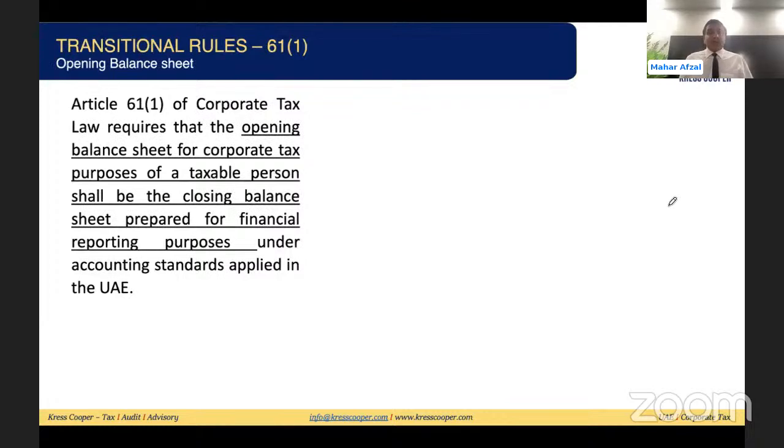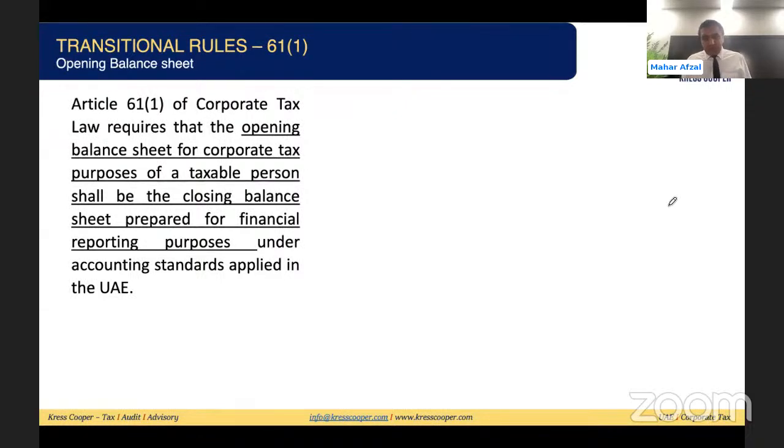So the first, clause 61(1) of the corporate tax law requires that the opening balance sheet for corporate tax purposes of the taxable person shall be the closing balance sheet prepared for financial reporting purposes under the accounting standard applied in the UAE.